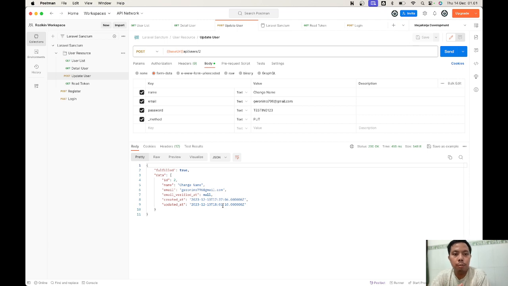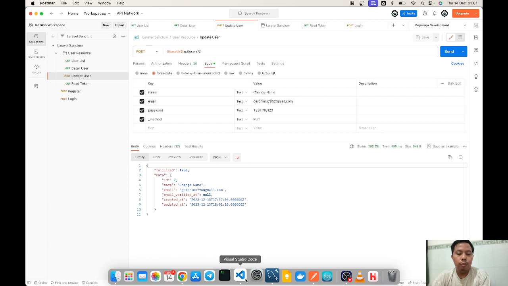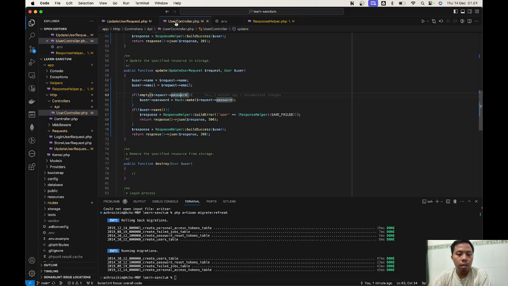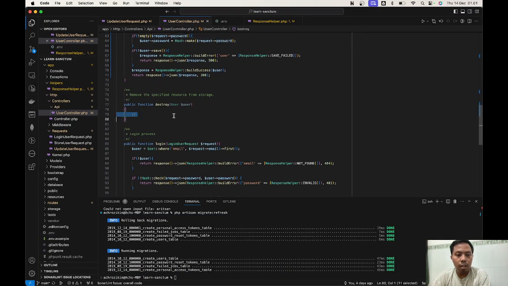Maybe next we're gonna go to the delete. Like I said before, we are not allowed, if the user is not the user itself, to delete himself. So we need to add validation in this one.